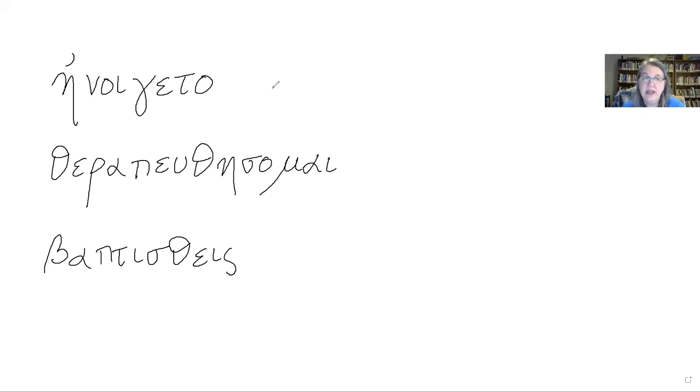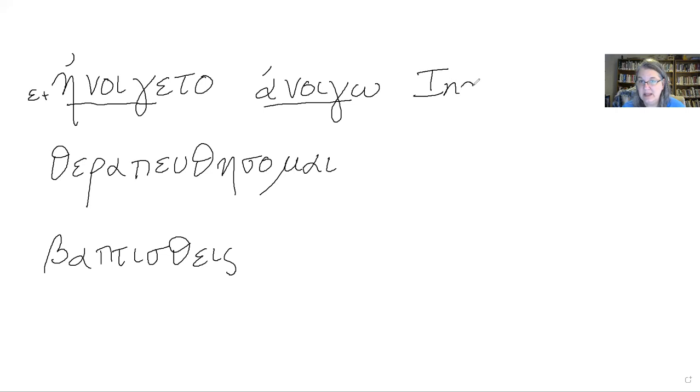Number 1, we have enoigeto, and that's from the verb anoigo. Recognize that the stem is einoig, and we have it here, except that we notice that the alpha has turned to an eta, and that's because an epsilon has been added. Remember, that immediately tells us that it's in the indicative mood. So now we just have to figure out the rest. And notice that there's nothing in between the stem and the ending. So that tells us that it's the imperfect.